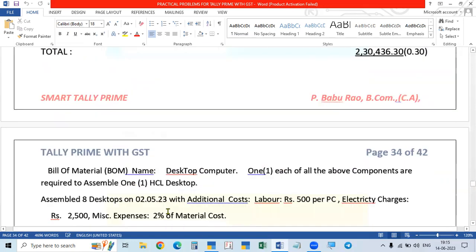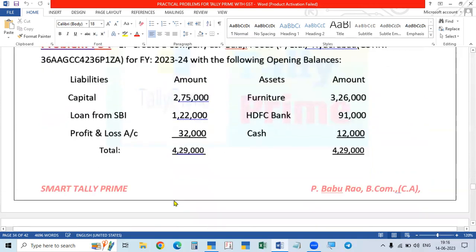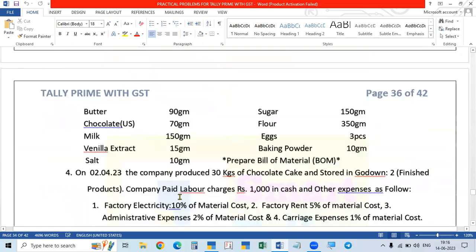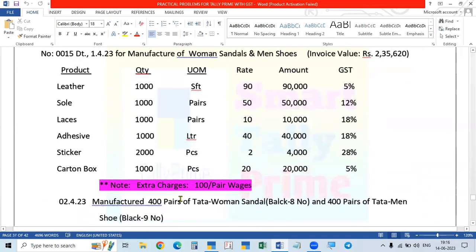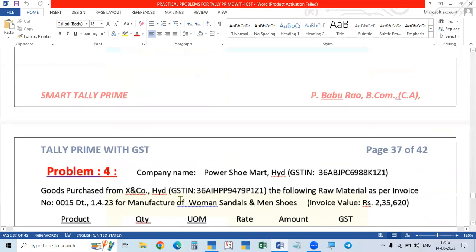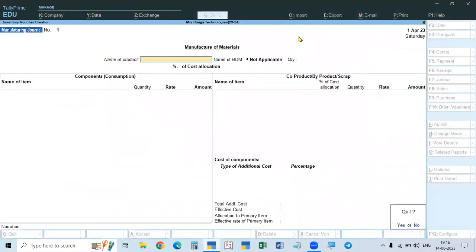The second one is similar to the first one. You can try. The second one I will create, I will do tomorrow. And the fourth one, there is one more problem. That fourth problem also you can try. Tomorrow I will show you this. You can pause the video and you can see the problem. Okay. With this, today's topic is complete.